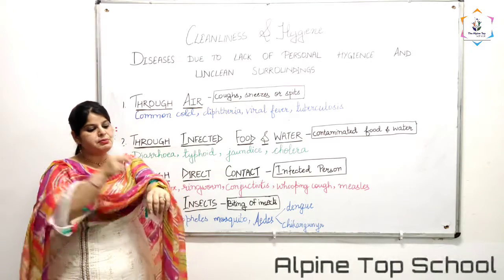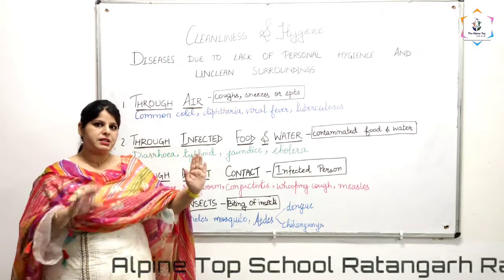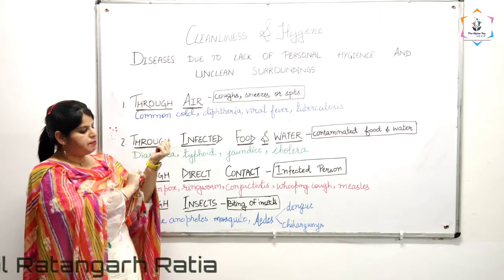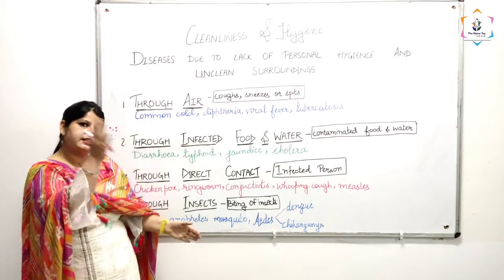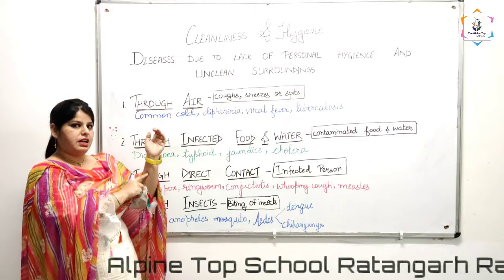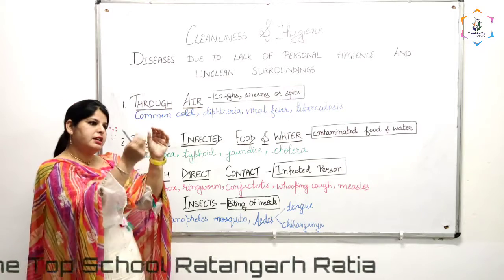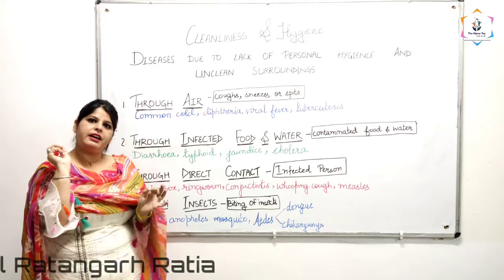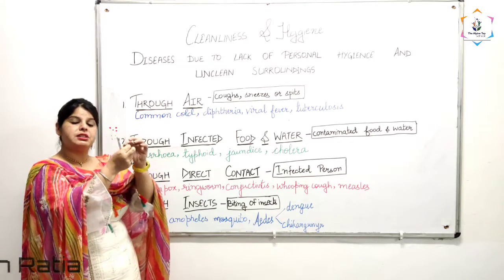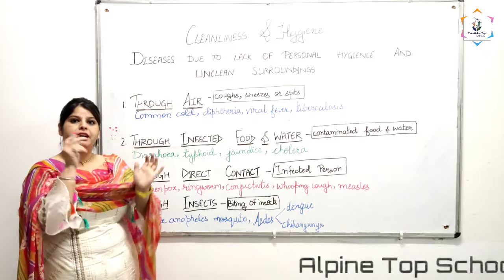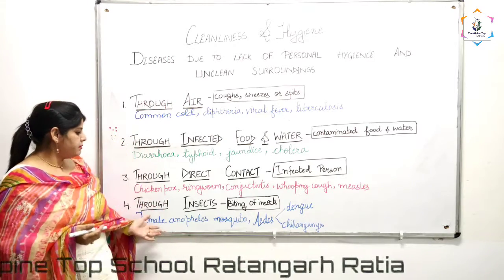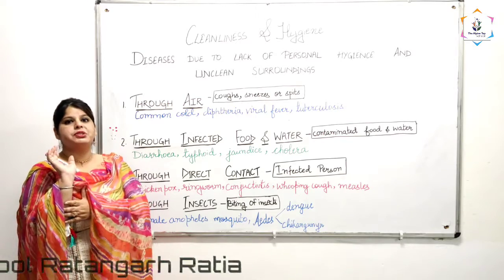For example, this is one person, the infected person, and this is the other person, the healthy person. First, the female Anopheles mosquito bites here. Afterwards, it comes to the healthy person and bites here again. So it will spread the germs of the infected person to the healthy person. It injects the harmful disease-causing agents into the healthy person also.